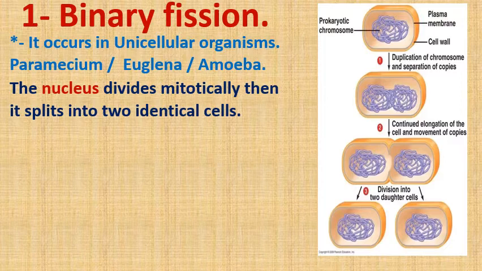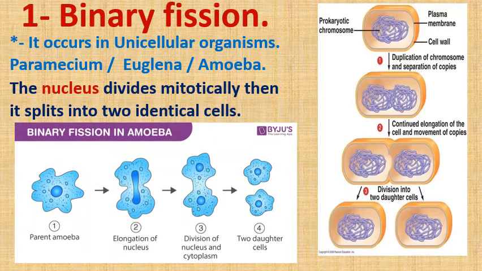In binary fission, the cell, especially the nucleus, divides mitotically into 2 new cells. The 2 new cells are identical to the parent cell. Like in this figure, you can see the parent cell and 2 new cells. The 2 new individual cells here are identical to the parent cell. Okay, this is called binary fission.